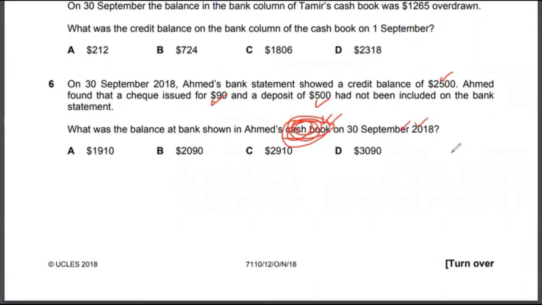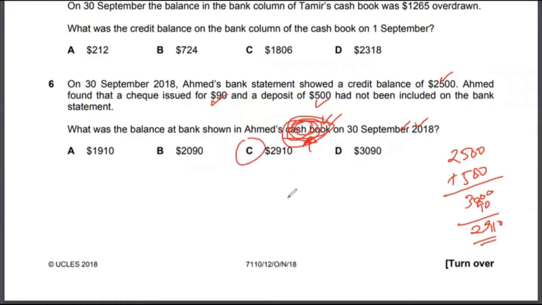So the balance in the bank statement is $2,500, but what would be the balance in the cash book, right? So in the cash book, he would have added the deposit, which is $500, $3,000, and he has also paid the check of $90, so minus 90, and that would come out as 2910. The correct answer to multiple choice 6 would be option C.